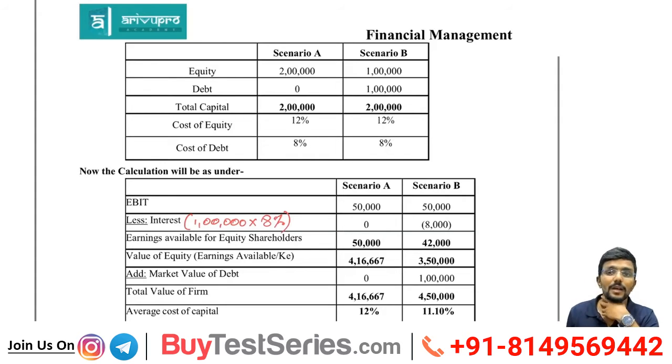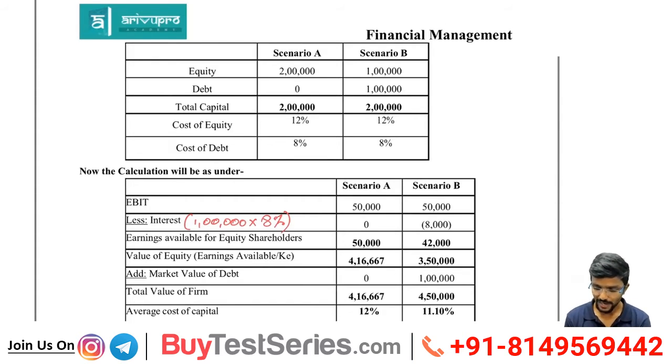Sir, why didn't I reduce tax? I didn't reduce preference dividend. Why no tax? Under this approach we are assuming tax is 0. Next, there is no preference capital to pay preference dividend. There are only two options: equity and debt. So when preference capital is not there, we go directly to equity shareholders. Agree? So now earnings available to equity shareholders is 50,000 in the first scenario and 42,000 in the second scenario.